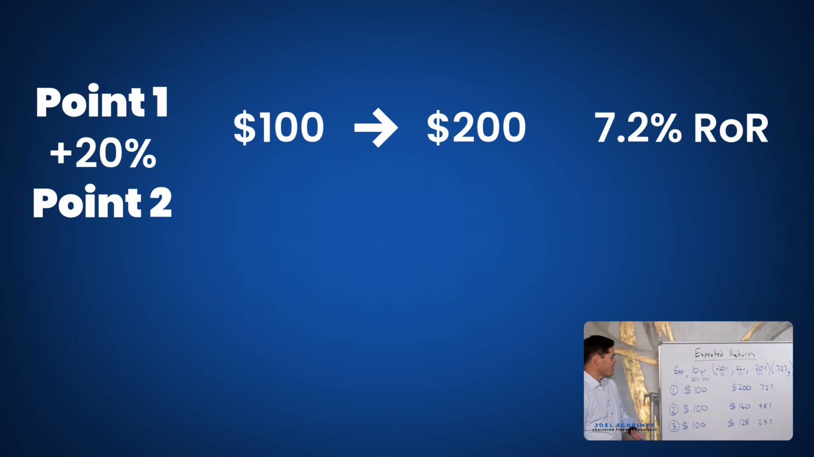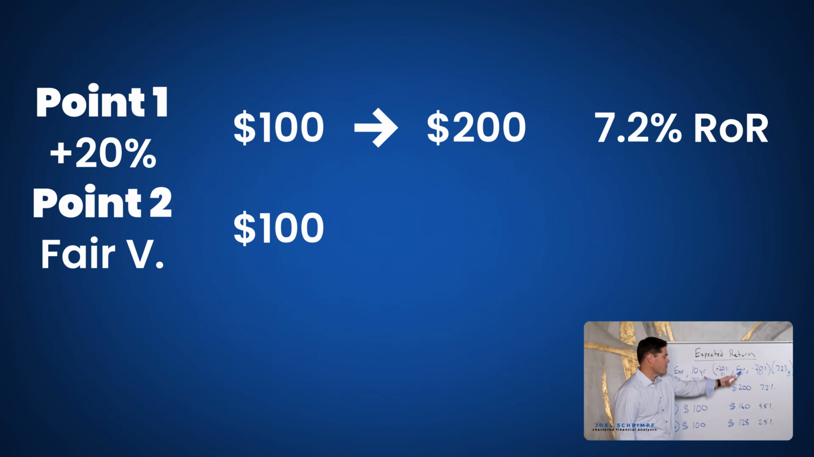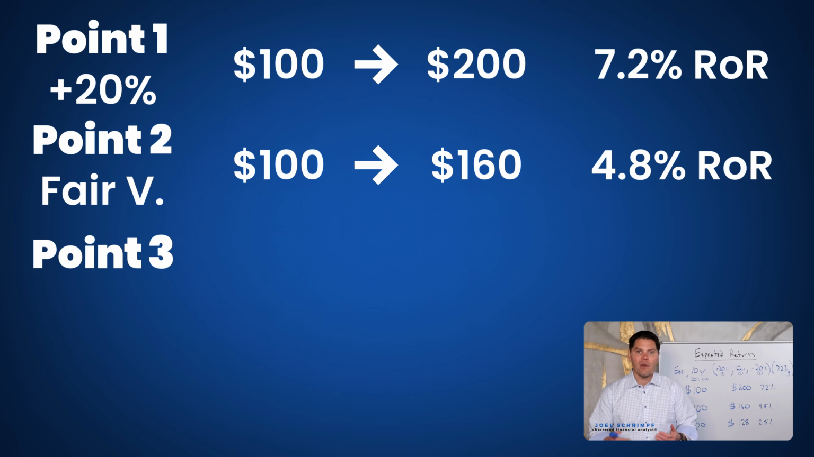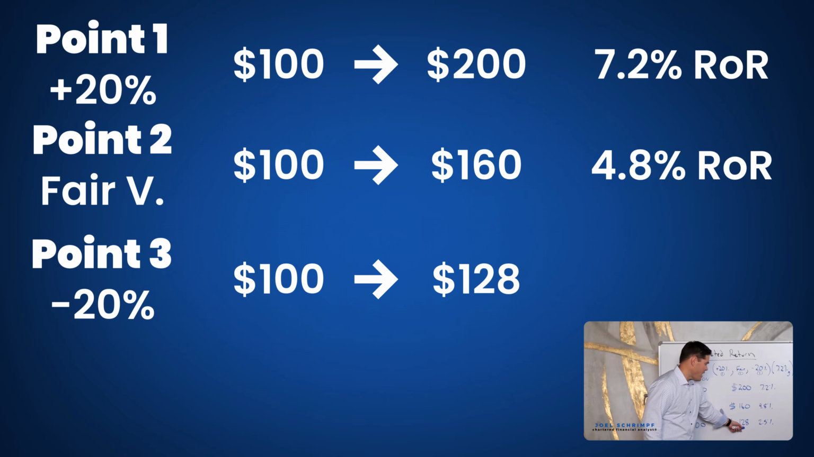Now, let's say that this $100 stock reverts back to its fair value. If it reverts back to its fair value, that $100 would only be $160, and a 4.8% rate of return. If after 10 years, at that place in time, the market happens to be 20% undervalued, meaning that the price is at a very good, favorable price, $100 is $128. Annualized return, 2.5%.